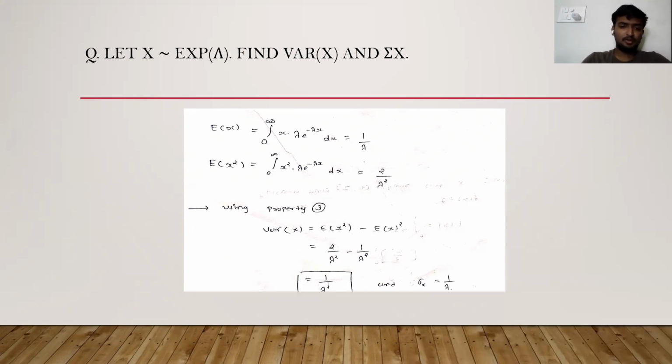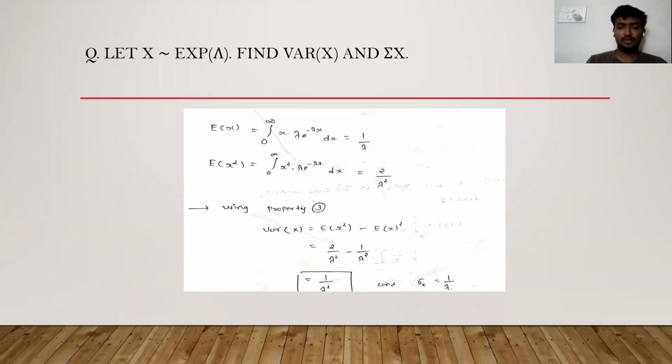After using the property, variance of x is equal to E of x squared minus E of x whole squared. So 2 by lambda squared minus 1 by lambda whole squared, then 2 by lambda squared minus 1 upon lambda squared.